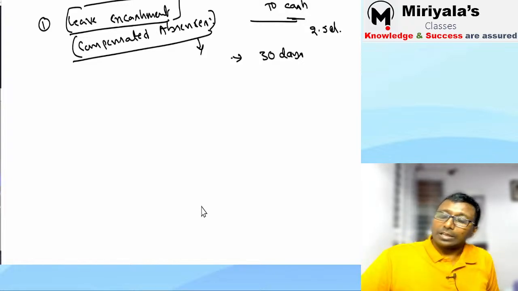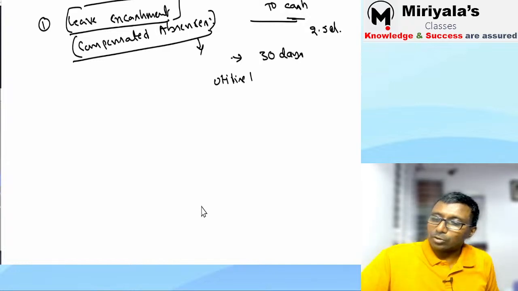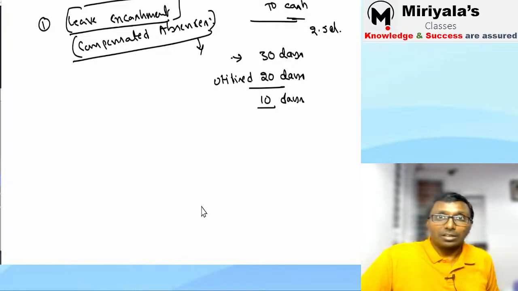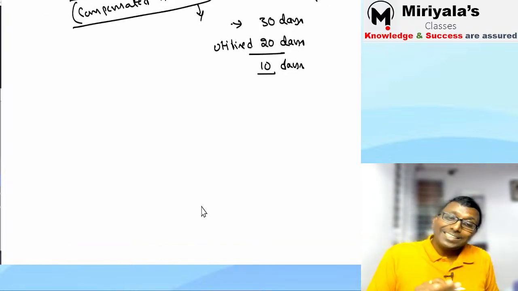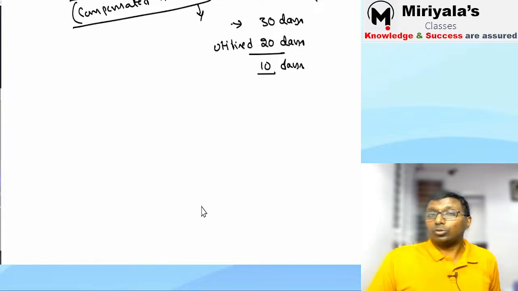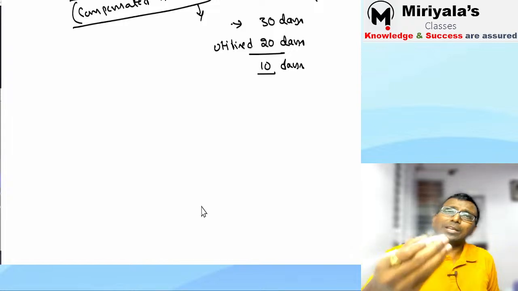Sometimes what happened? Now what is utilized? How many holidays have I taken? For example, I have taken 20 days of holiday. So that means 10 days I have not utilized. Correct? Right. So now the next question should come: can I carry forward those 10 days and utilize them in the next year? Whether my company permits it is up to the company. It is not as per the law. Got my point? Or some companies will make a payment for the 10 days you did not utilize.